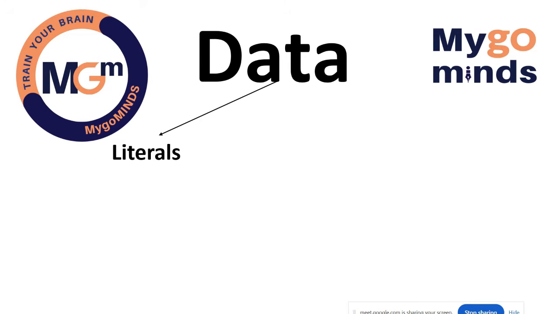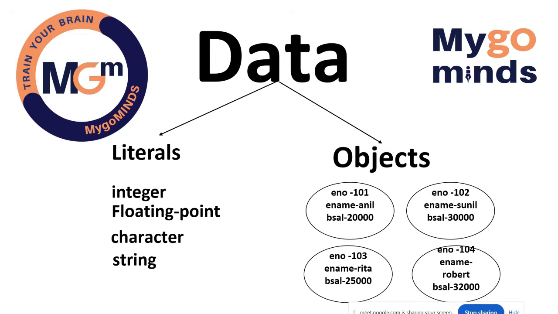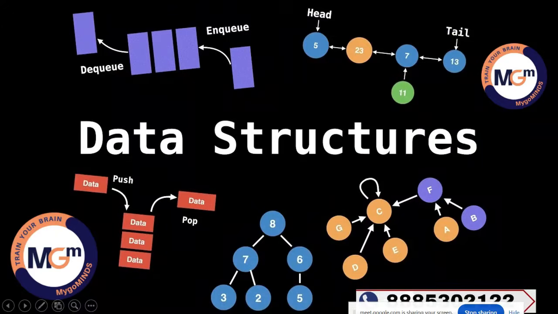Now data is basically divided into two types: one is literals, the other is objects. Literals means values. Integer literal, floating point literal, character literal, string literal, all of this comes under literals. And you can represent the data in the form of objects. Employee information is one object, student information is another object. Is it clear? Data is divided into two types, literals and objects.